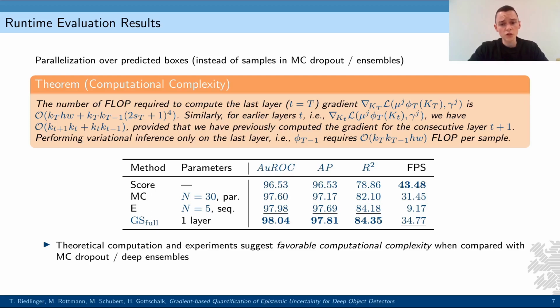One highly important question concerns the computational demand of calculating a gradient per predicted instance. We found that computation can be parallelized across predicted boxes per input. Then, a theoretical analysis of the number of flops required showed for a broad class of models that computing gradient features compares favorably to sampling dropout or sub-ensemble features.